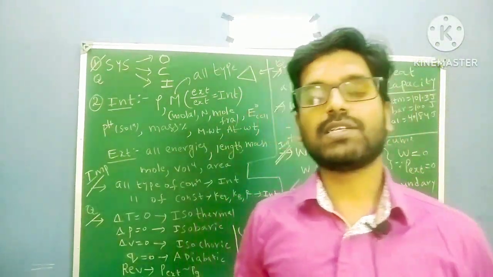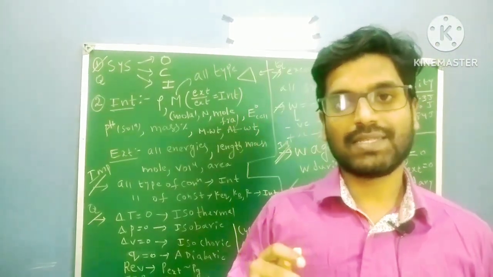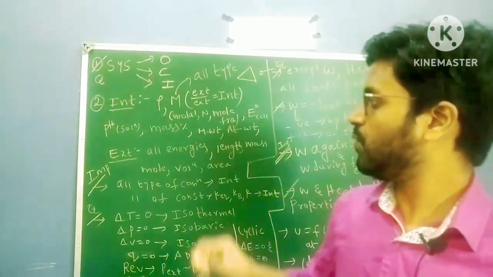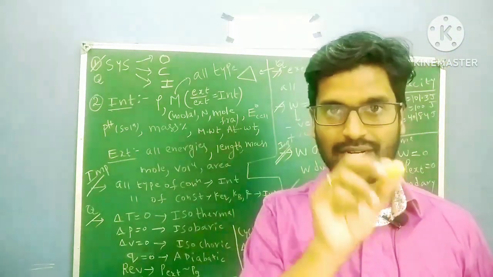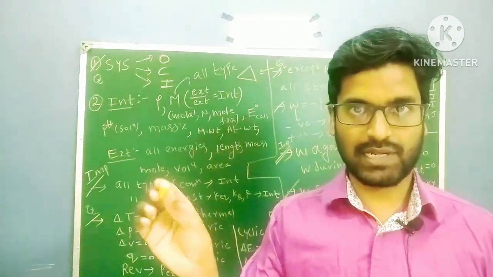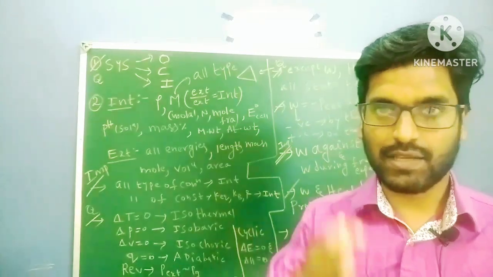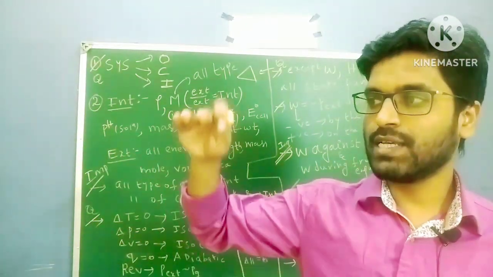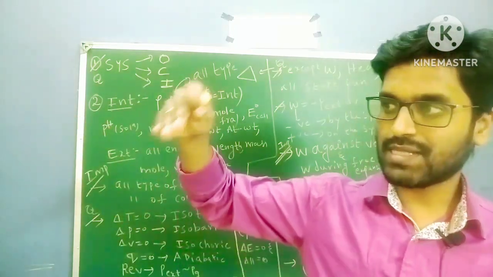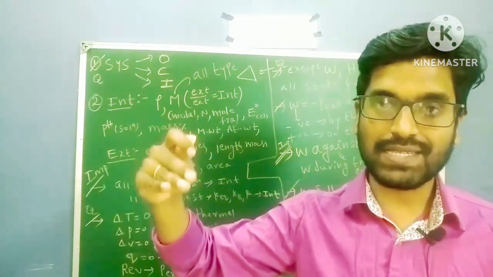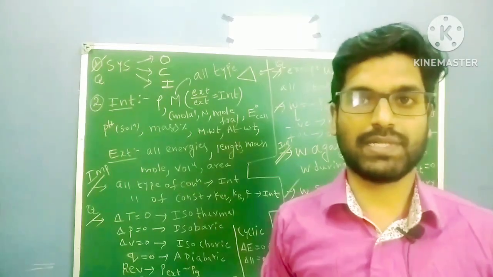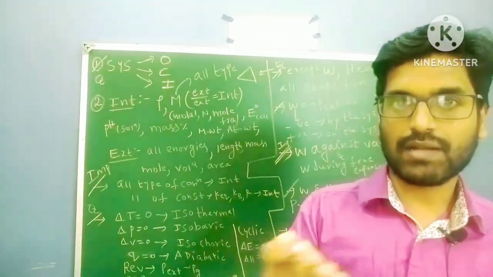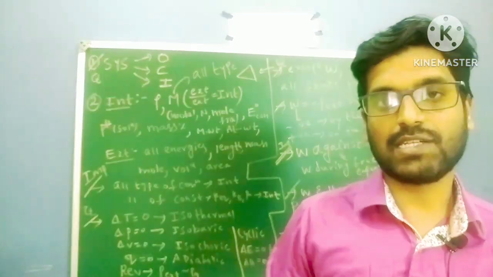See, what is an intensive property? Independent of the size or independent of the mass of the substance. Suppose you take one container, 5 centimeters in length initially. If you bisect this container like this, you will have two parts. If the first piece is 5 centimeters and the second piece is also 5 centimeters, then there is no change in the size. That means it does not depend on the size, so it is an intensive property.